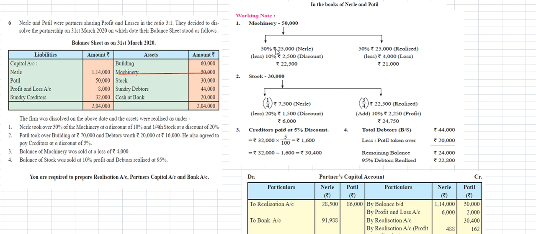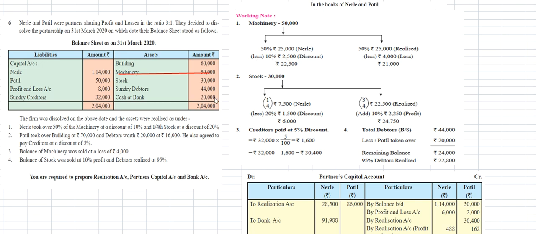So 50% of 50,000 rupees will be 25,000 rupees. That is the machinery Nele took over.